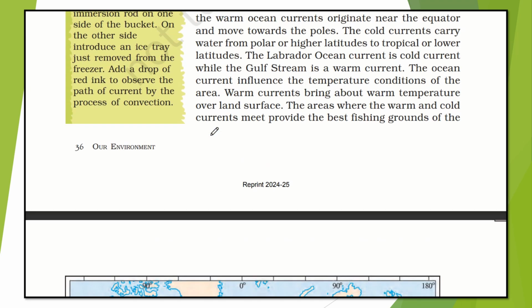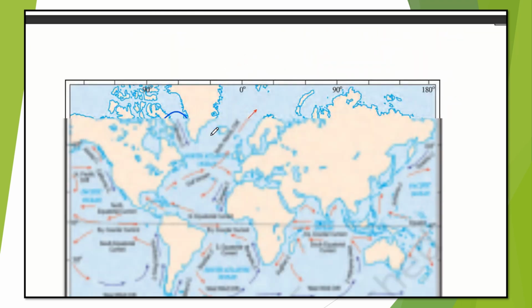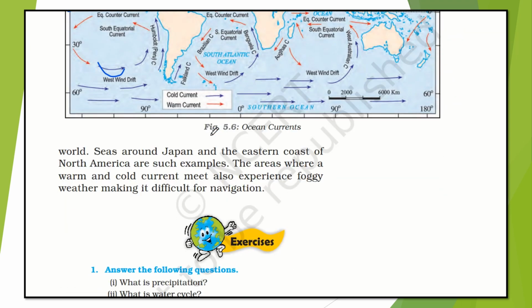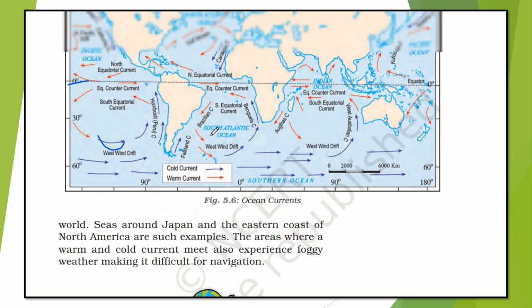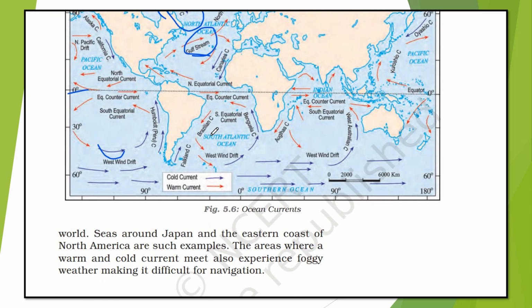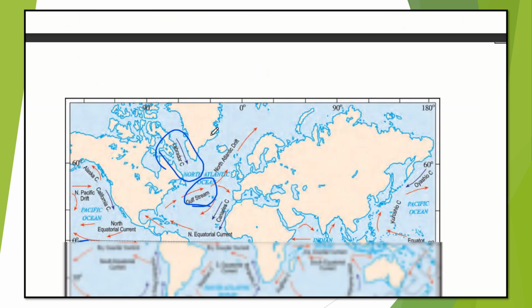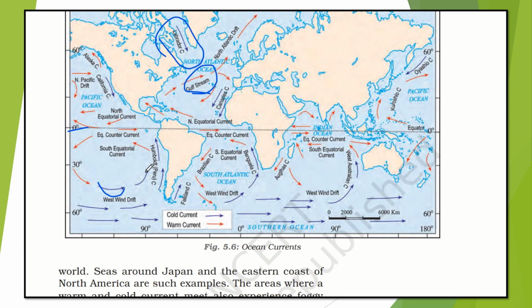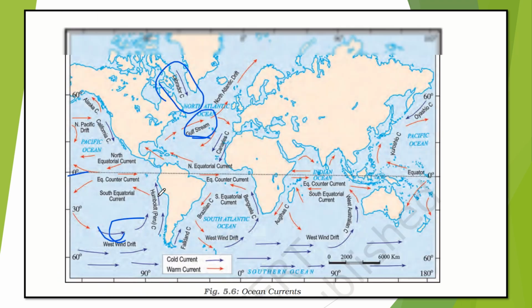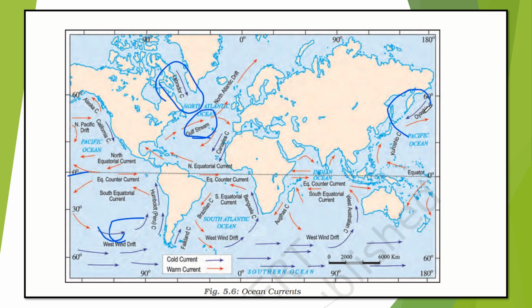Very good. So now, the ocean currents influence the temperature conditions of the area. Warm currents bring about warm temperature over the land surface. The areas where the warm and cold currents meet provide the best fishing grounds of the world. Seas around Japan and the eastern coast of North America are such examples, where we can see the warm and cold currents together, here and here. This one, Oyashio. This is part of Japan.